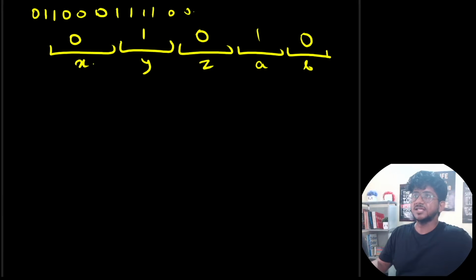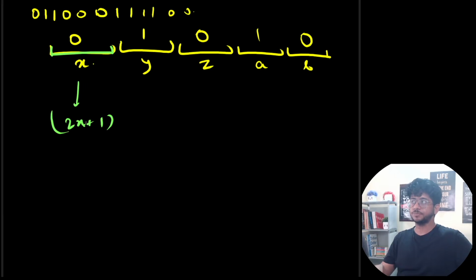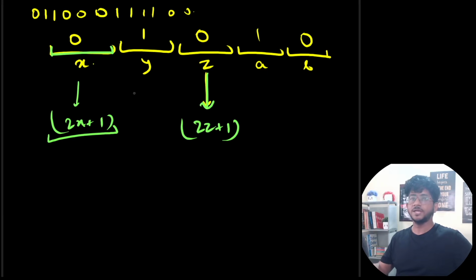Now in this case, if we convert this x, a continuous piece of zeros, into ones, we're going to need 2x plus 1 total cost. And if we convert this other block of zeros, we're going to need 2z plus 1. So these are the two independent individual costs that we incur if we convert these two zero blocks independently.